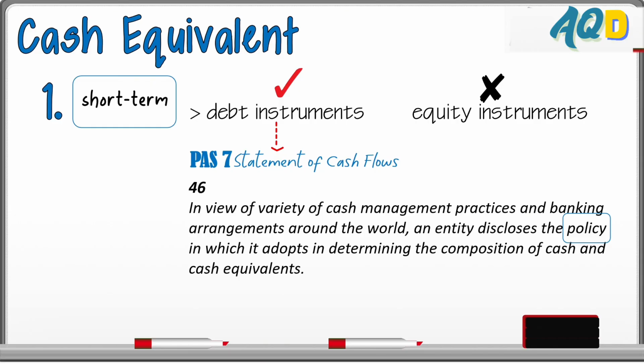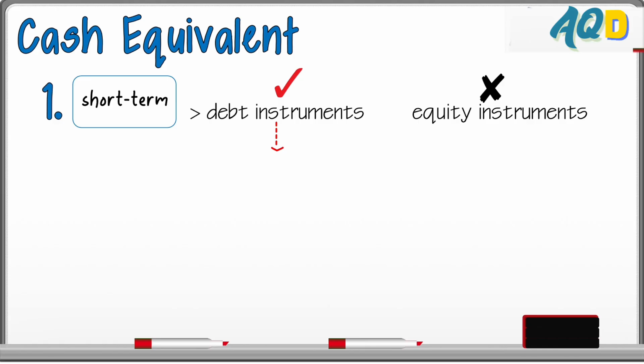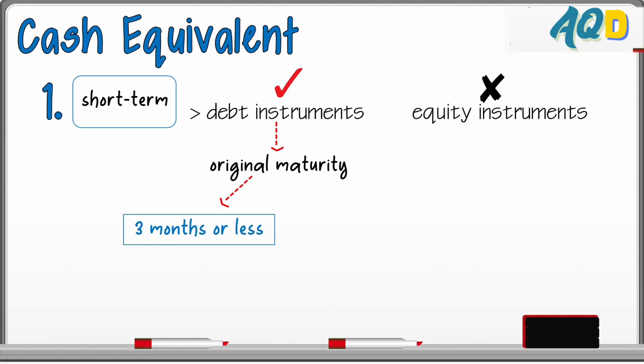So the question now is, what term or maturity qualifies as cash equivalent? As a rule of thumb, there is no required term or maturity, but under PAS 7, as an example, if the original maturity of a debt instrument is 3 months or less, then the debt instrument is a cash equivalent.